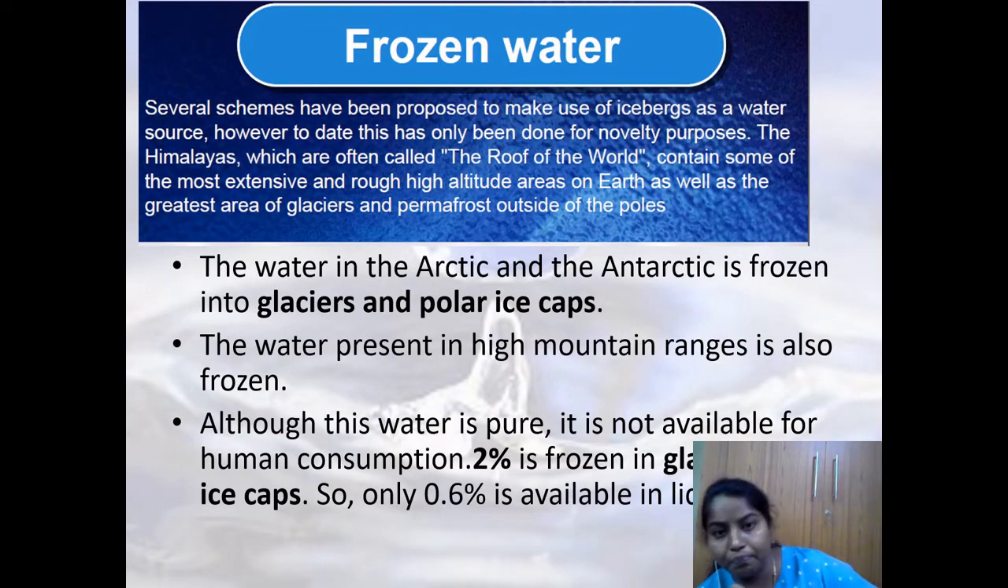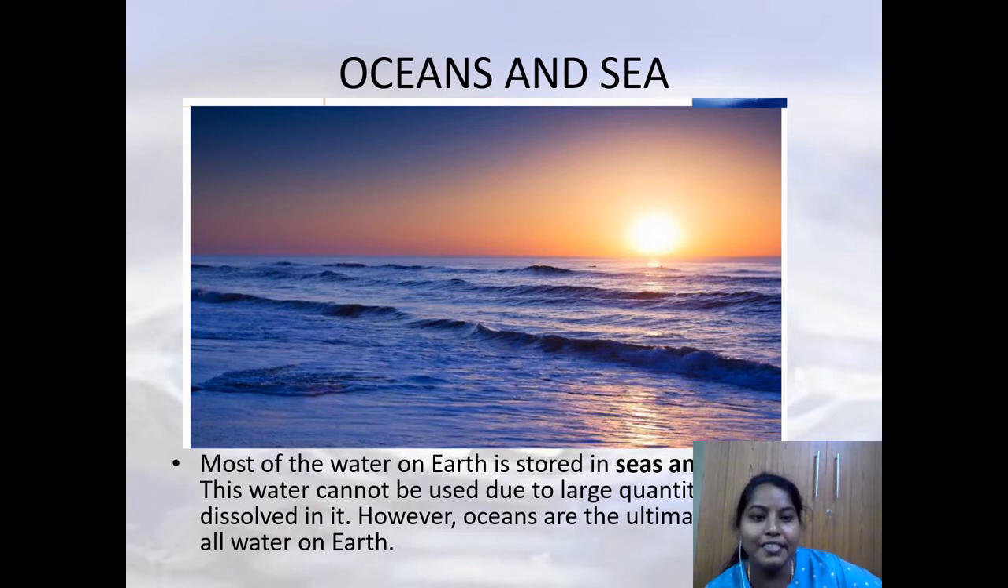And frozen water. An example is the water stored in the Arctic and Antarctic in the form of glaciers and polar ice caps. The water present in the Himalayas in frozen form too. Everything that comes under frozen. Oceans and seas: this is the water stored in seas and oceans as surface water, but it cannot be used directly for any usage. Maybe through osmosis or another process we can convert it into usable or drinkable form.